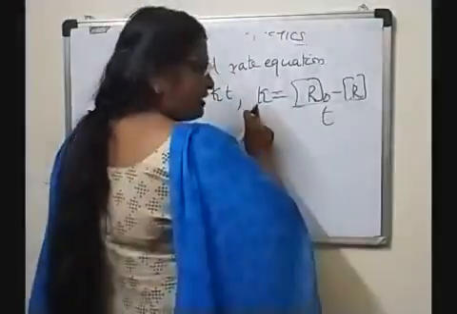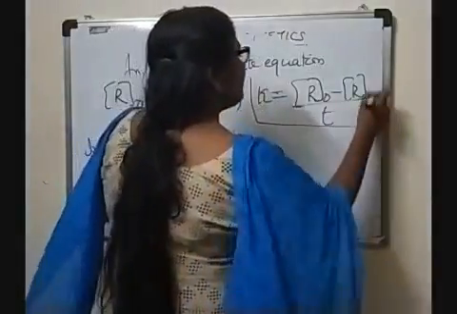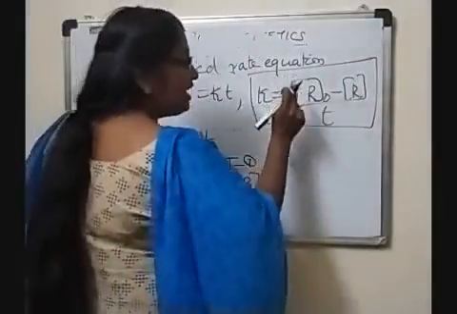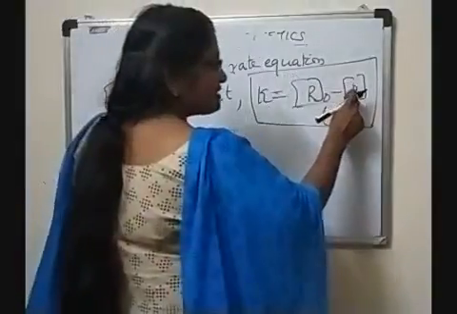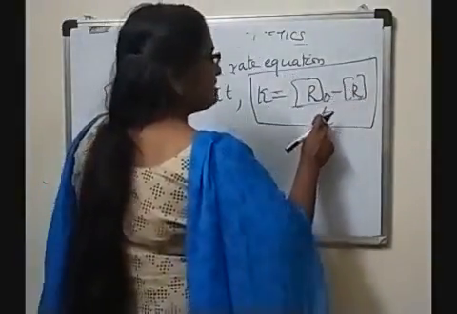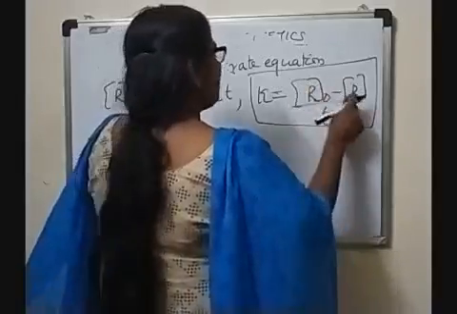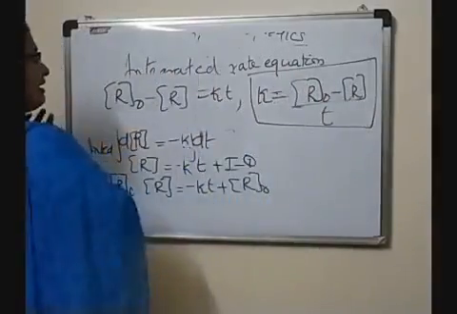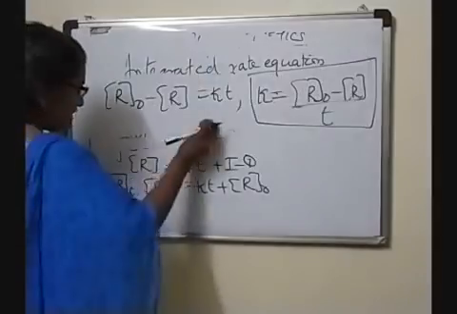So the rate constant for a zero order reaction can be derived from this equation if we know the initial concentration, the concentration at time t, and the time t. Substituting these in the equation, we can find the rate constant for a zero order reaction.